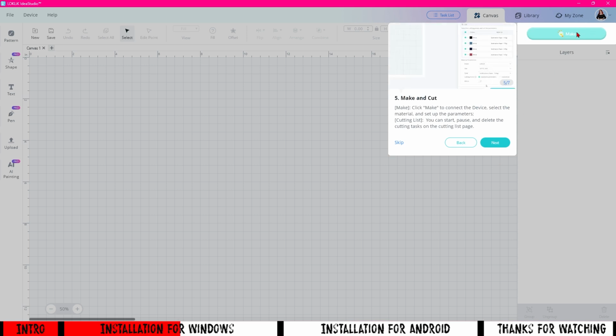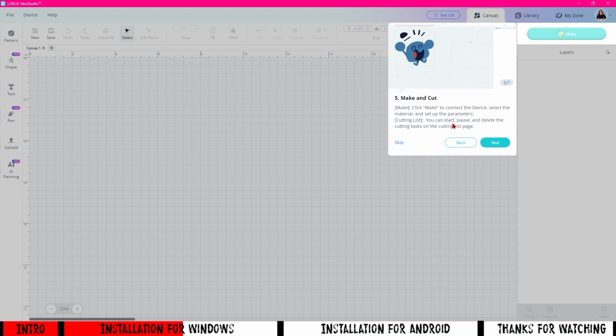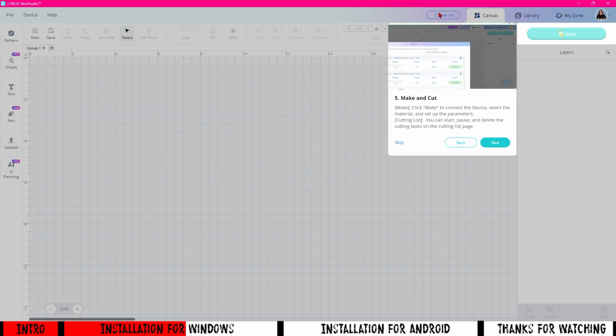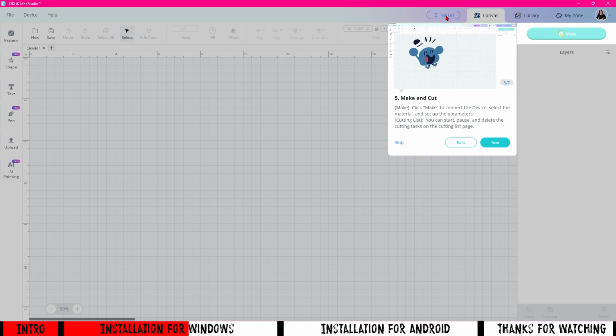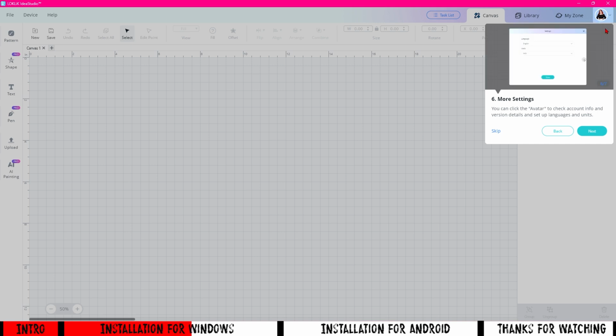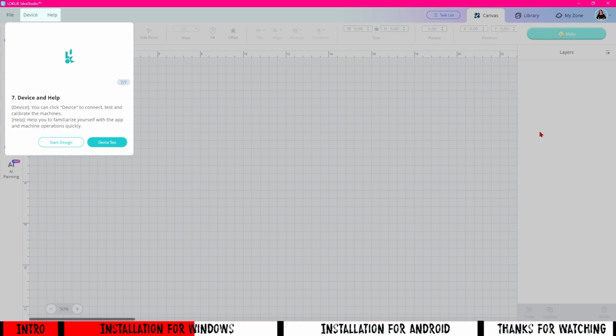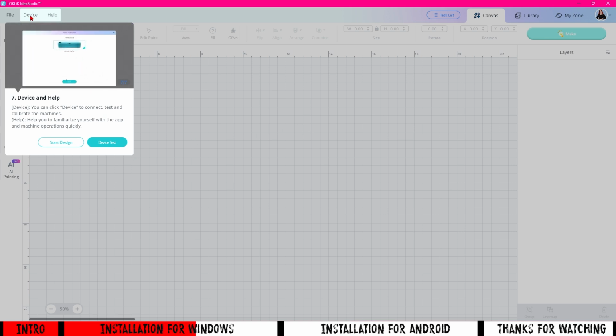And now we actually have a make button, which will add it to the cutting list, which is your task list up here. I don't know why they wouldn't have that as cutting list, but anyway. And you've got your little profile with more settings. You've still got your device and your help.